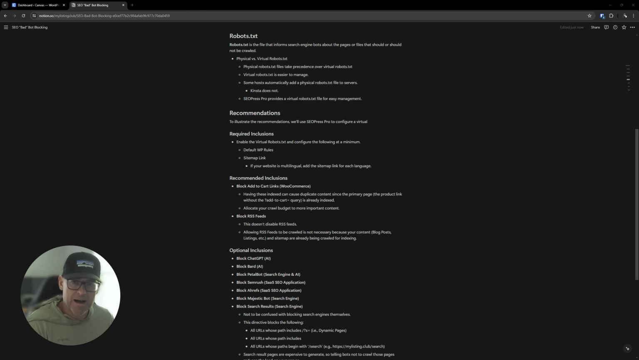Robots.txt is a file that informs search engine bots about the pages or files that should or should not be crawled on your website. So back to that crawl budget, Google hits your site. They look for a robots.txt file as a directive for what they should do, how they should crawl your site. It's not a requirement. It's just a way for you to fine tune the directives that you want these search engines to take on your site, okay?